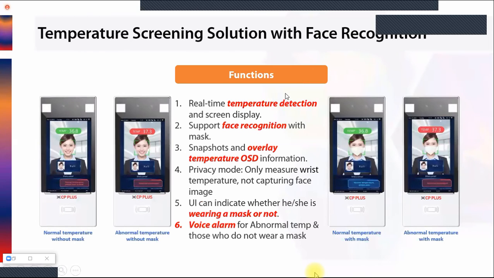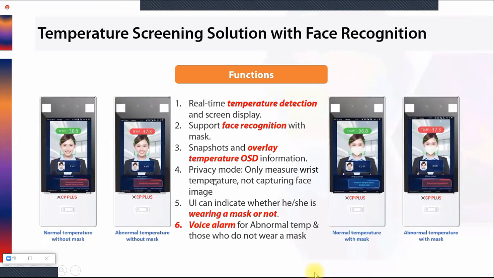Let's talk about the features. At first, I just highlighted the main feature, however it has many other good features also. The first one is real-time temperature detection and screen display. Whenever any person comes, it gives real-time temperature detection with the face information. It supports face recognition with mask. As I already told you, it will support the face with a mask or without a mask. A snapshot and overlay temperature OSD information, which I already told you.